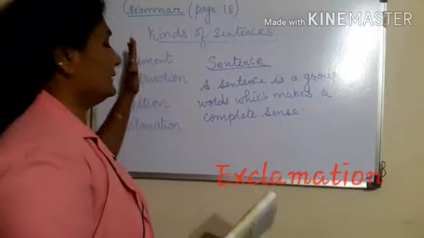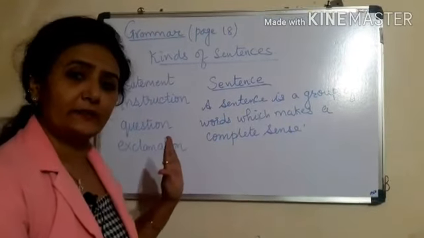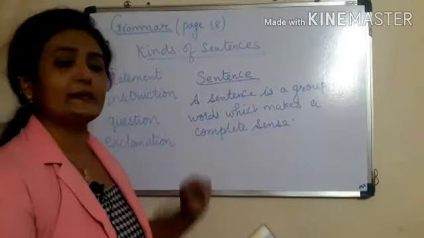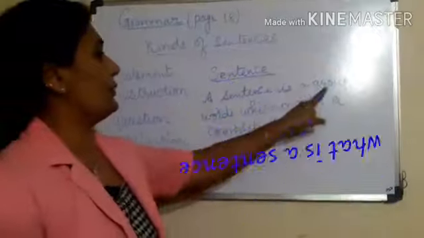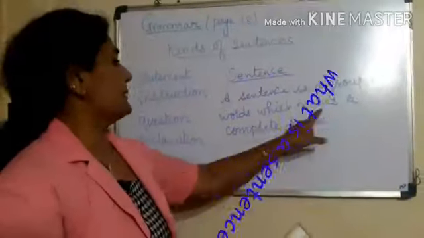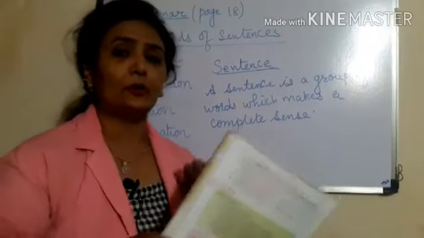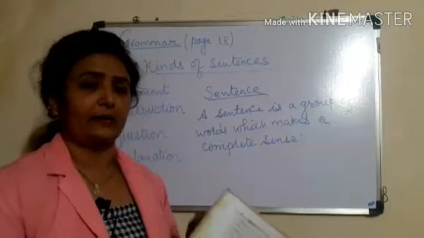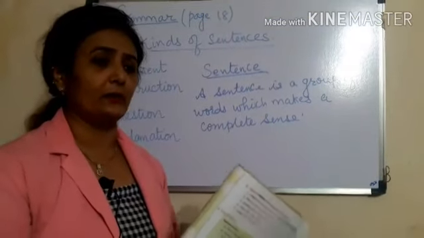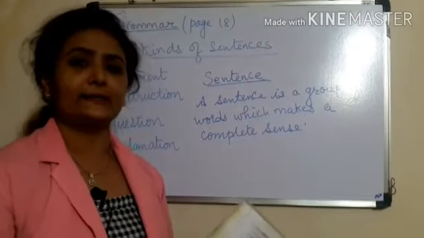Before we learn about the kinds of sentences, first we need to know what a sentence is. A sentence is a group of words which makes a complete sense. A sentence is a group of words that is also written in a proper order. If we do not write the words in proper order, it will not form a sentence.